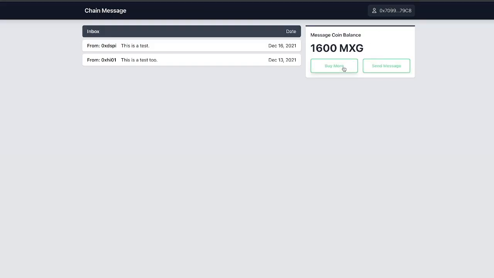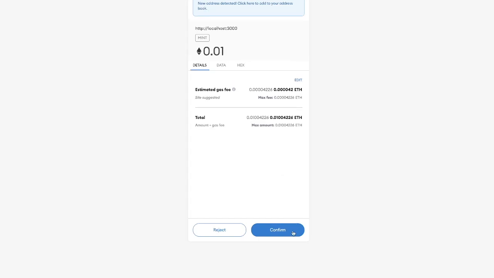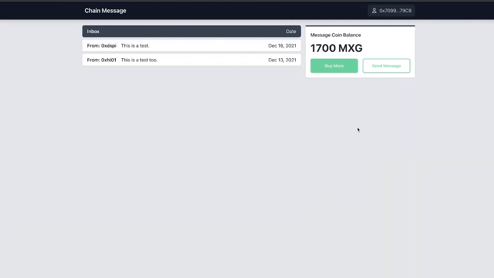Alright, and here is the buy message modal working. As you can see, I changed the animation and the look of these modals to fit a more modern theme overall.